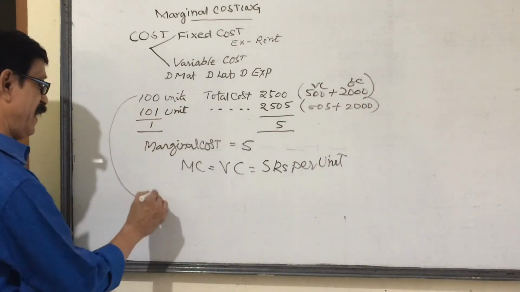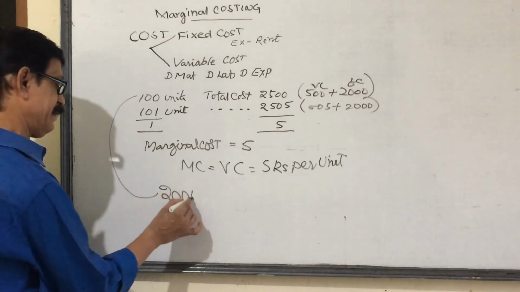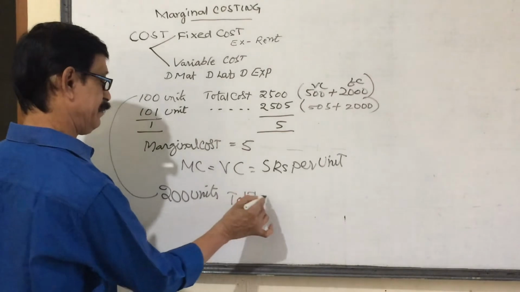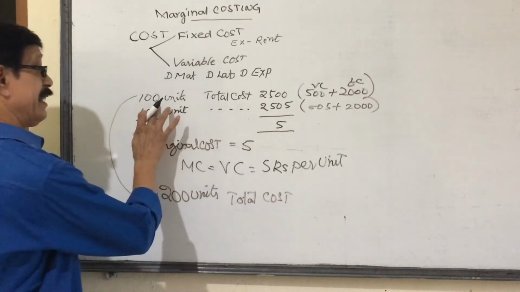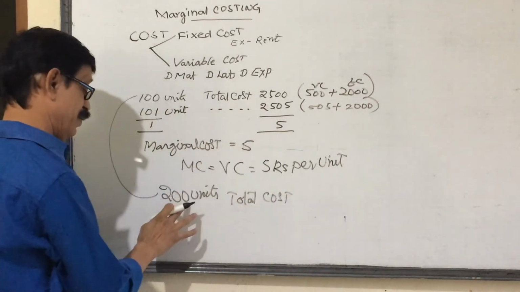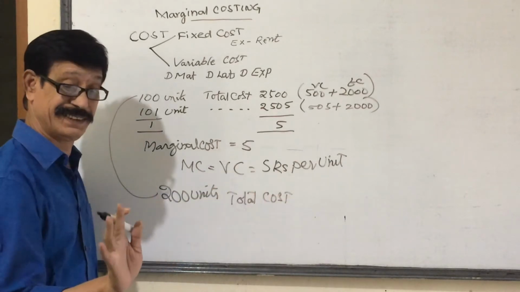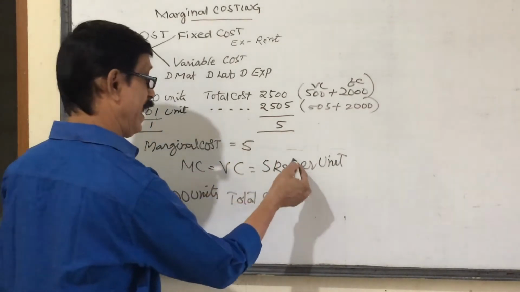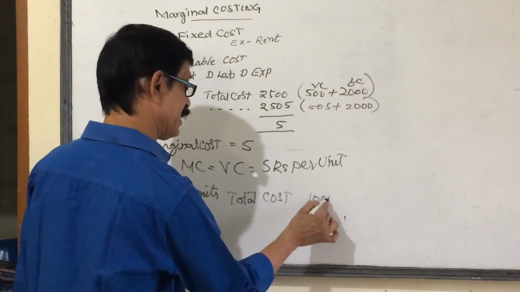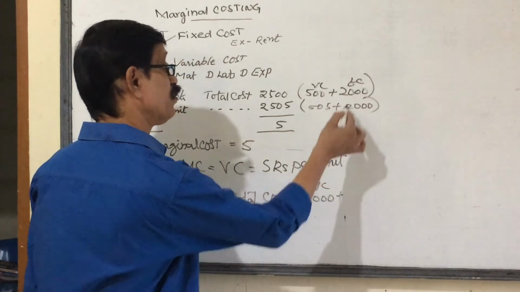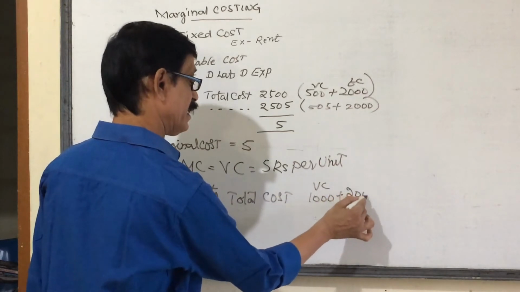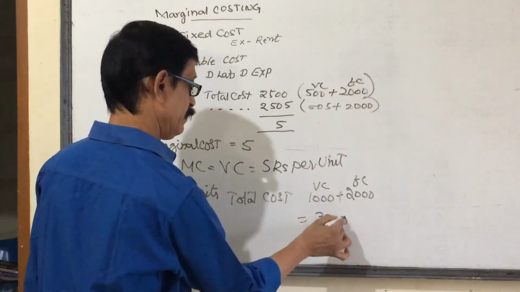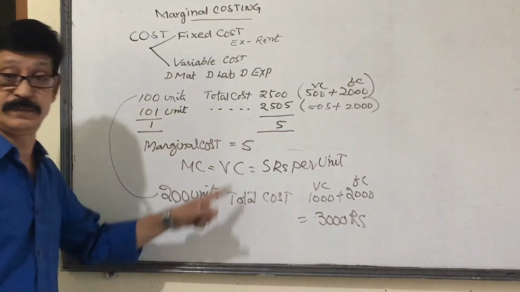Now, suppose I am producing 200 units, my total cost is equal to, for 100 units it is 2,500, for 200 it is 5,000, not like that. Only 200 units into 5 rupees, that is 1,000, is the variable cost, 2,000 is already fixed, called fixed cost, total is equal to 3,000 rupees. Understanding or not?